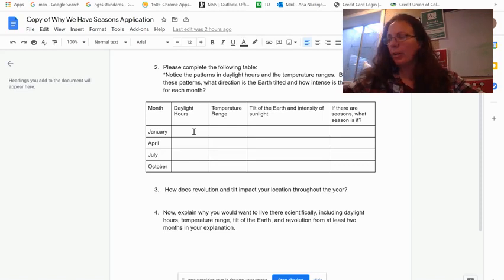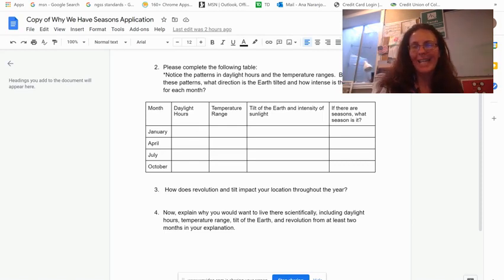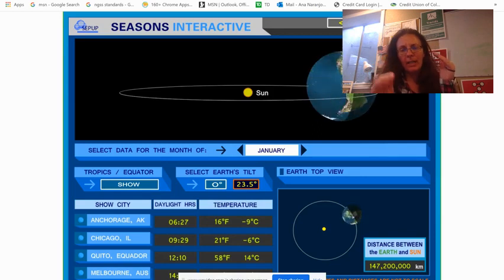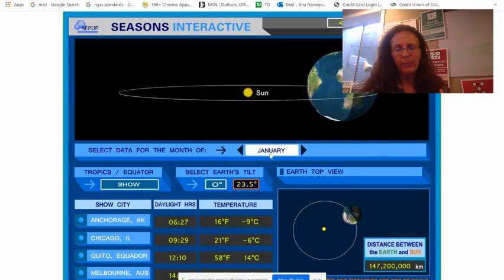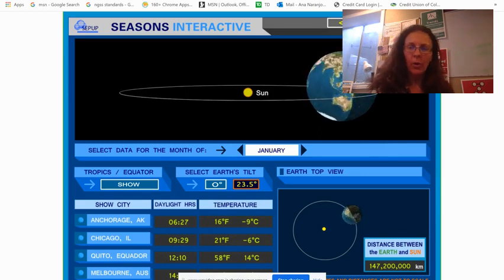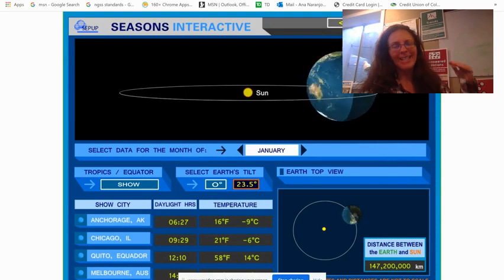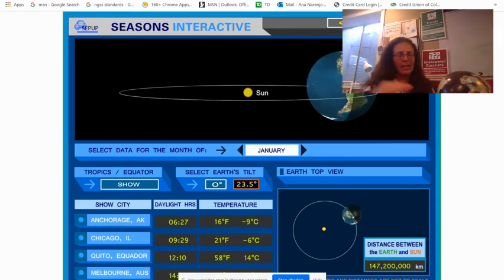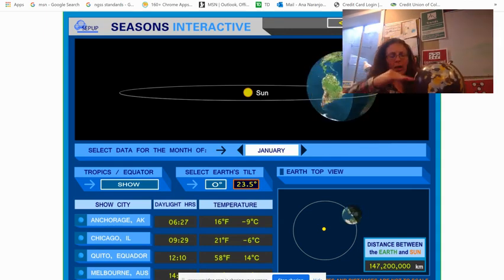Another good tip would be going back to that interactive demonstration. Looking at it, you can see here in January, the northern hemisphere is not getting that direct sunlight. That sunlight is going to be based more on the southern hemisphere and the equator area.